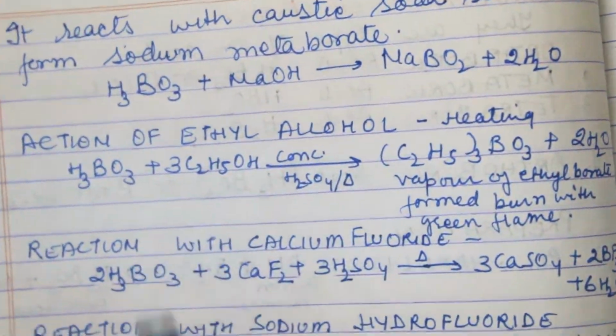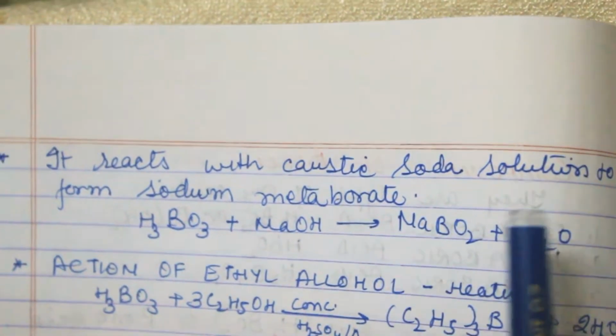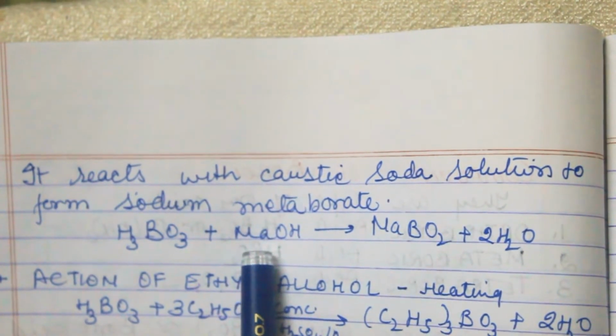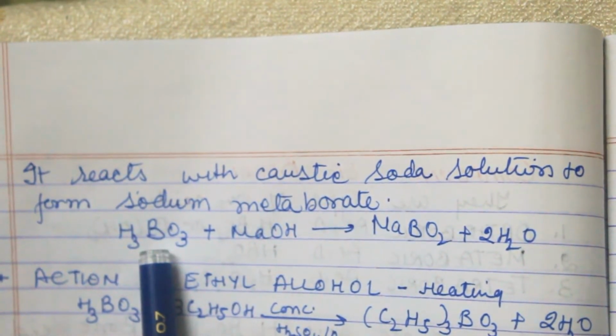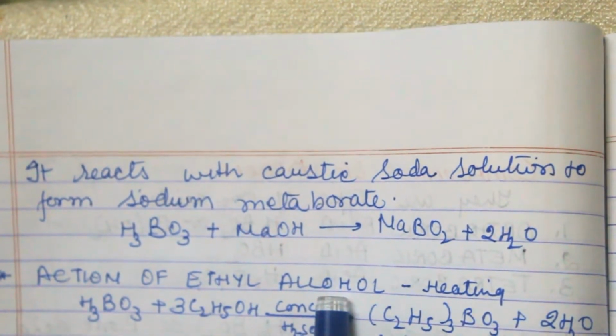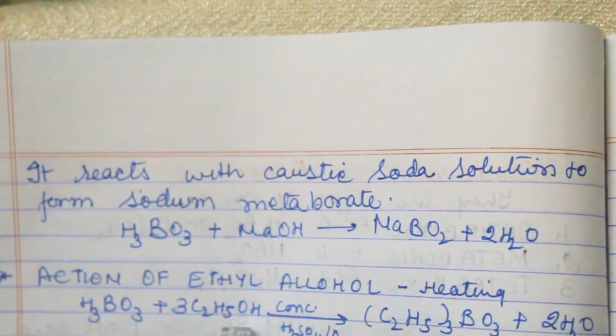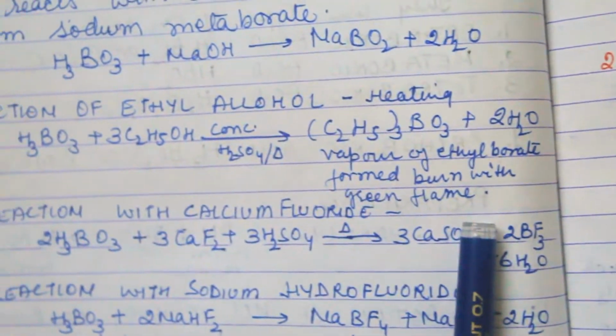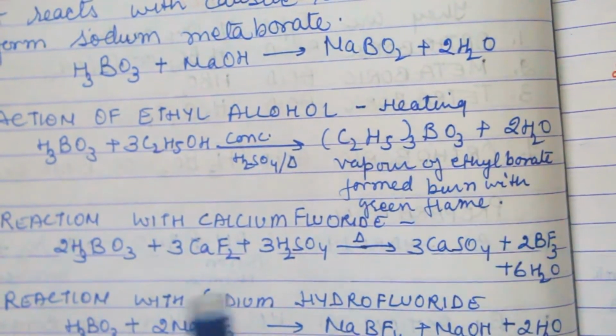Next, it reacts with caustic soda solution to form sodium metaborate. This is the caustic soda solution, this is the boric acid, and this is sodium metaborate with water. On heating with ethyl alcohol, it forms vapor of ethyl borate and it burns with a green flame.